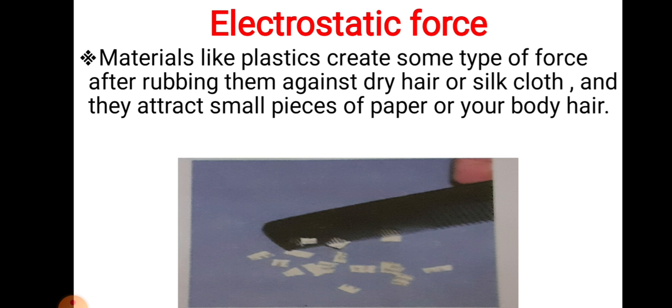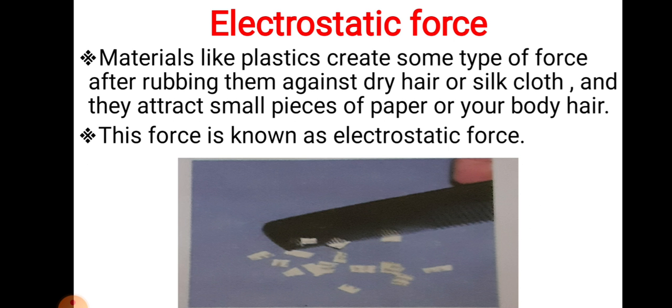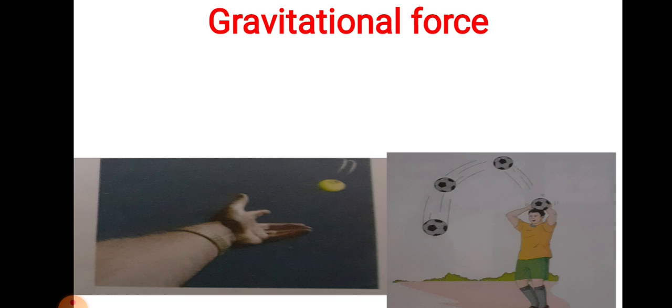Material like plastic creates some type of force after rubbing them against dry hair or silk cloth, and they attract small pieces of paper or your body hair also. If you try it on your body hair also, it will move. It starts attracting like a magnet. This force is known as electrostatic force.